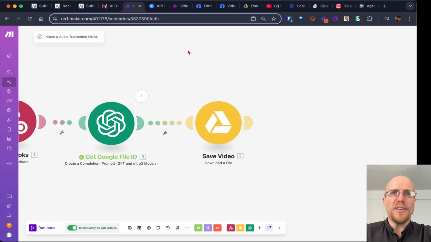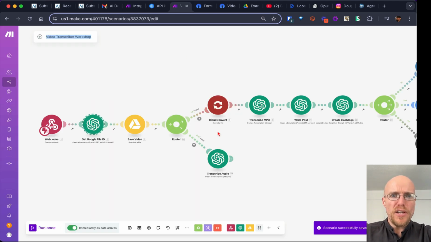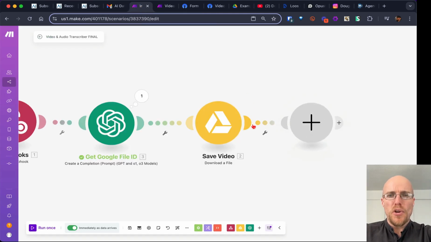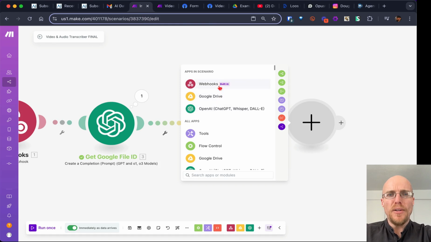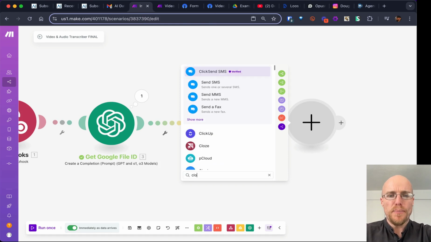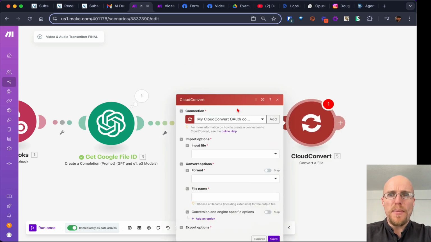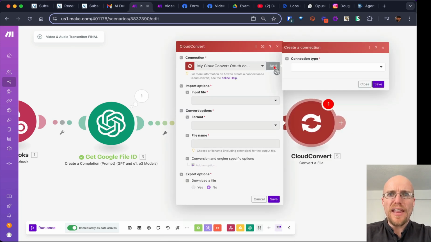We're going to get that file. Let's see what we've got next. We're actually going to do a router, but I'm going to not do that immediately. I'm going to go straight into Cloud Convert because I think we can close this now. Great. So we've got the file. We need to now get the audio out. We need to take that audio and convert a file. Cloud Convert is amazing. Like I said, you can add, I think it's a one click if you choose OAuth.